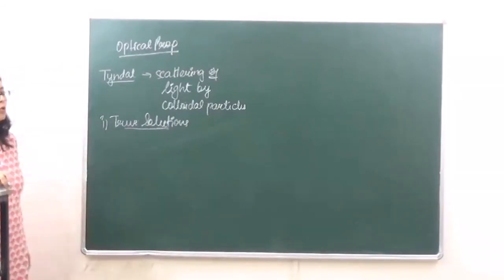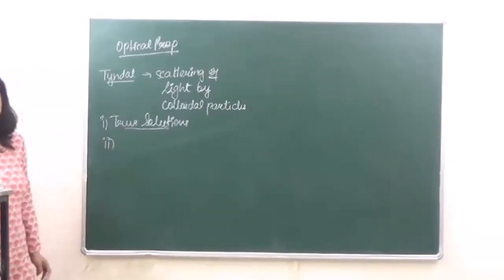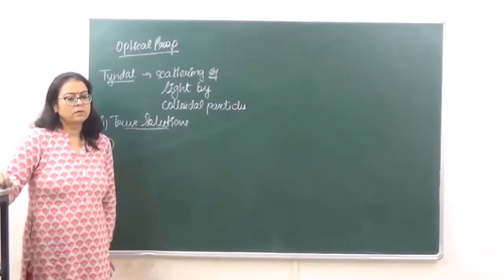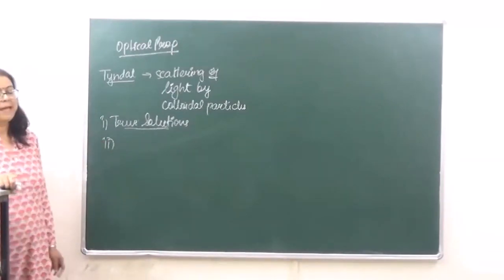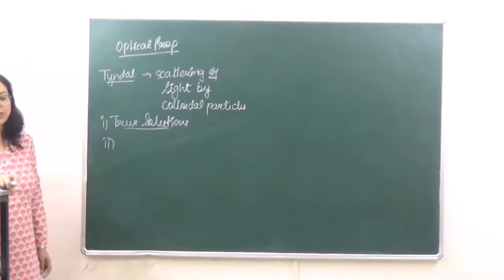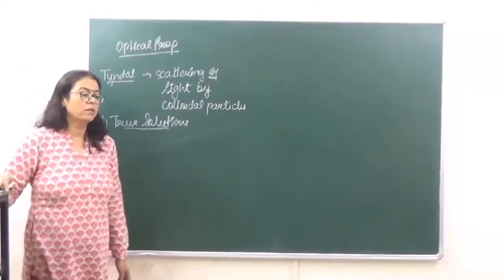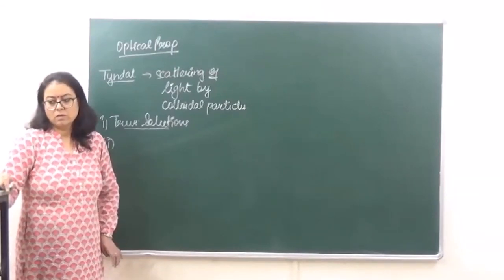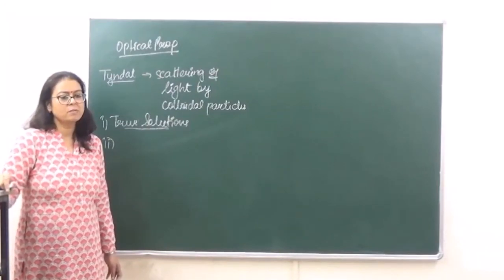Okay? Then number 2, the second point which you have to write down over here is that the intensity of scattered light depends on the difference between refractive indices of the dispersed phase and the dispersion medium.